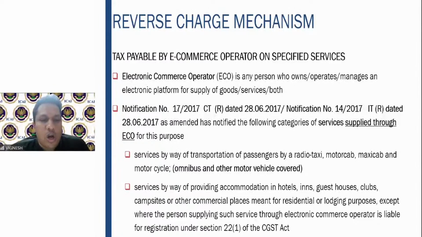If you observe here, omnibus and other motor vehicle is a recent amendment which has been added. Earlier only radio taxi, motor cab, maxi cab and motorcycle were covered. Omnibus and motor vehicle were added recently. So that also will attract this 9 subsection 5. Omnibus means any truck or van sort of thing where this e-commerce is provided, and other motor vehicles are also covered. Basically nothing but your Uber cabs or Ola cabs, etc.